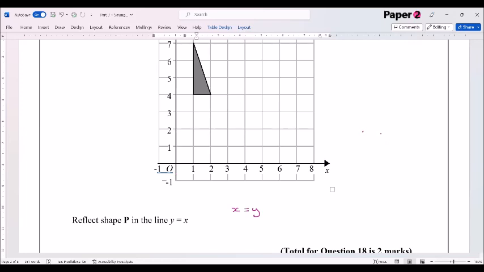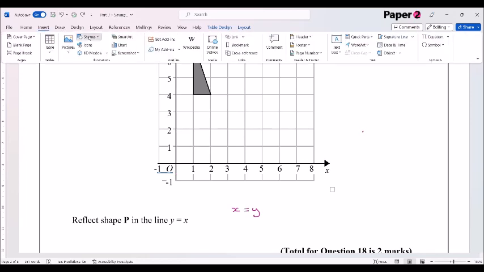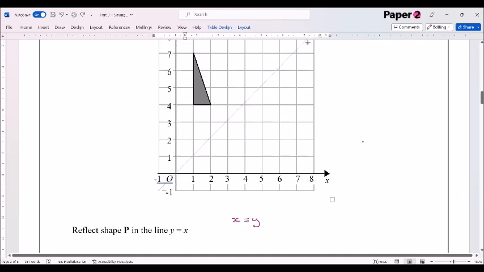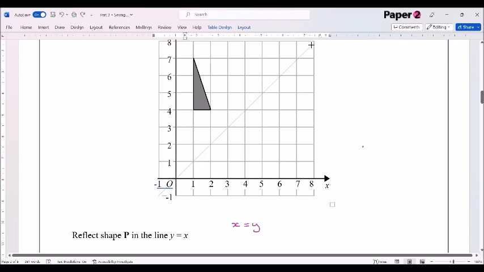So if the x coordinate is 1, the y coordinate is 1. And if it's 2 and so on, so if the x coordinate is 2, the y coordinate is 2 and so on. Now you can see that's not working brilliantly on here, but we're just going to draw that line in. It should go through the points (1, 1), (2, 2), and obviously (3, 3), (0, 0), (negative 1, negative 1), and so on. So we're looking at this line just here, going up here. So there's the line y equals x. We're going to get a mark for drawing that in.